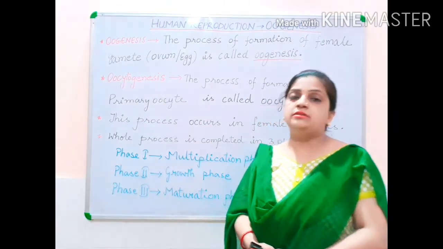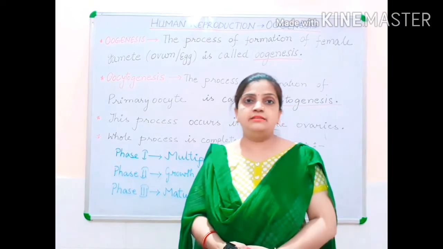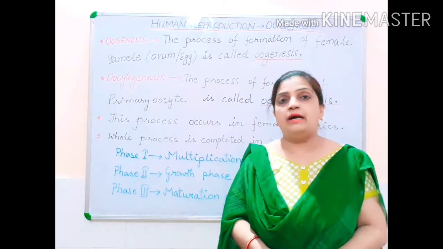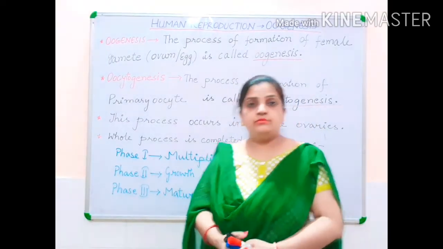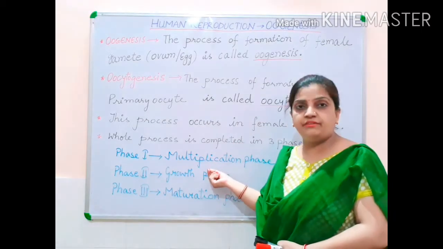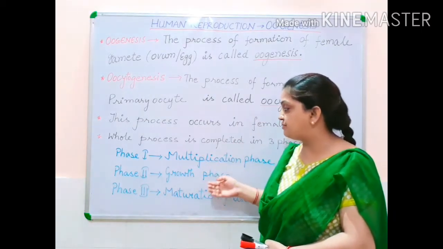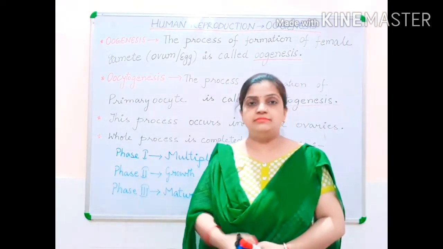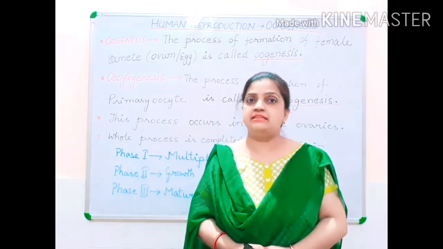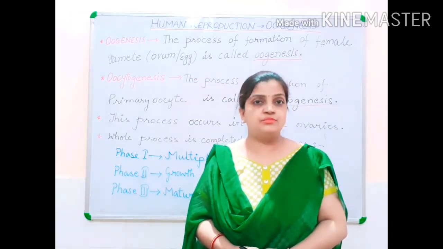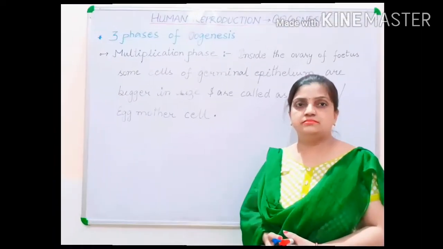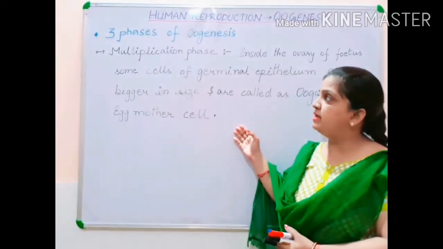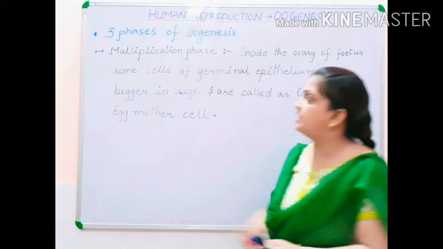Children, I have told you that learning the line diagrams and the names of the parts makes learning biology very easy. So in the beginning I will explain in brief what happens during the multiplication phase, growth phase and maturation phase. Then I will move to the line diagram and the explanation of the whole oogenesis process. Let us move with the three phases, and on the board I have mentioned the first phase, the multiplication phase.